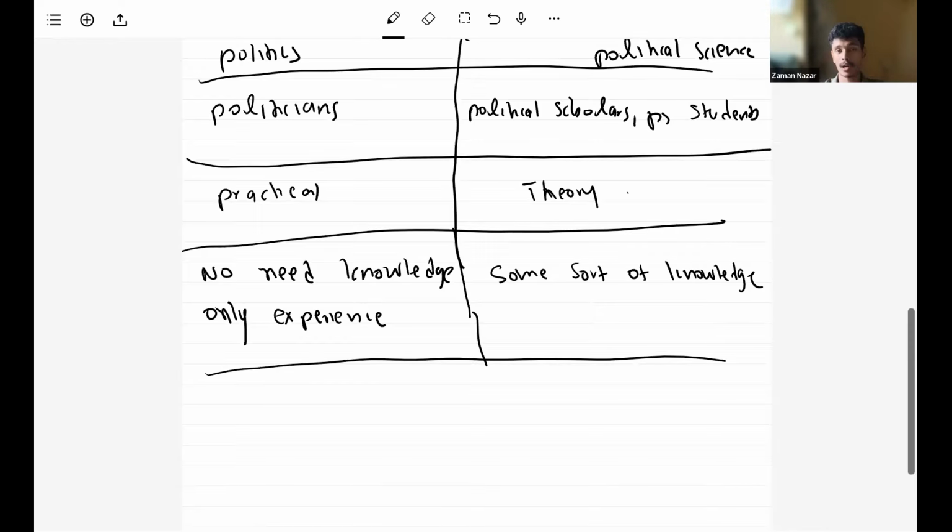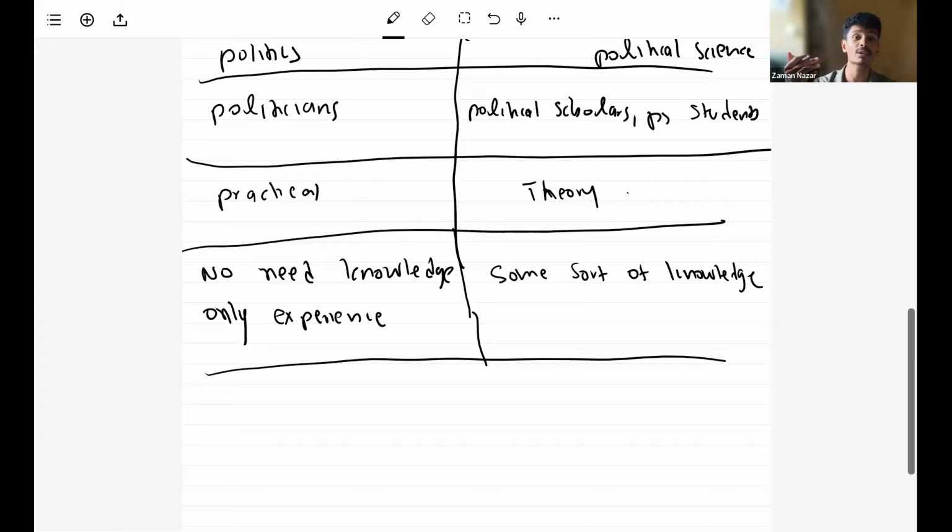You all know politicians are the people who engage in practical politics, right? The majority of the time, they don't have any idea of political science. Even in parliament, there are ministers who have very little educational qualification.